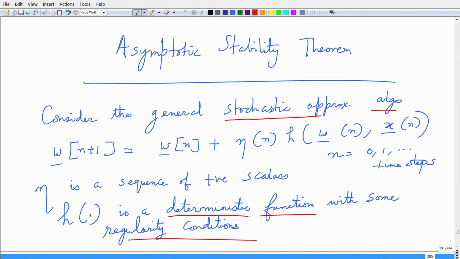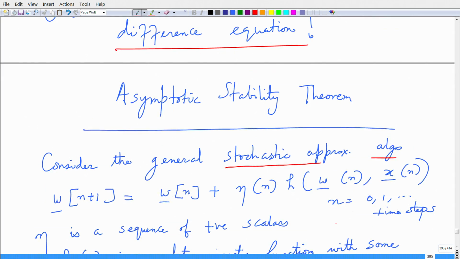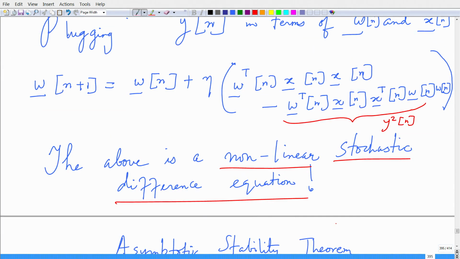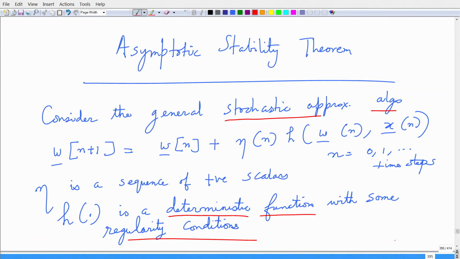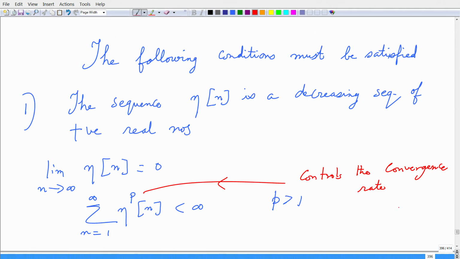Now, this is a general form of a stochastic approximation algorithm, and you can see that this function h can be replaced by the update that we had above from the Oja's update. Okay. The following conditions must be satisfied for the asymptotic stability theorem.